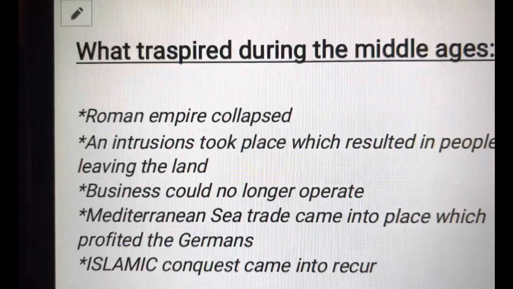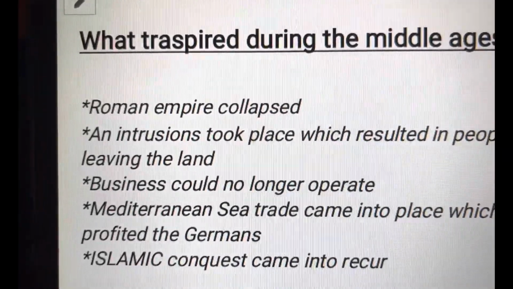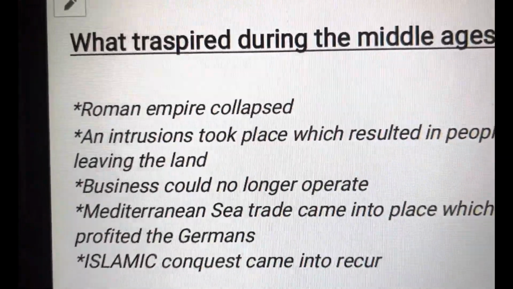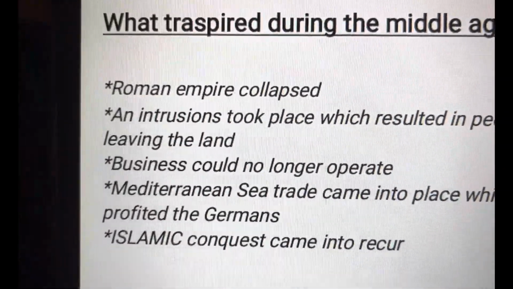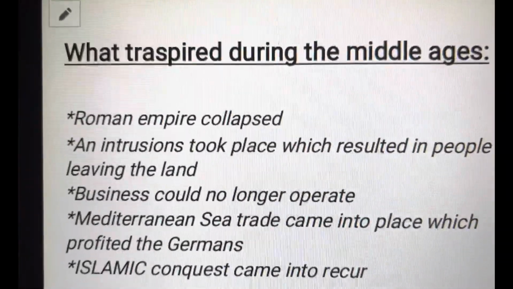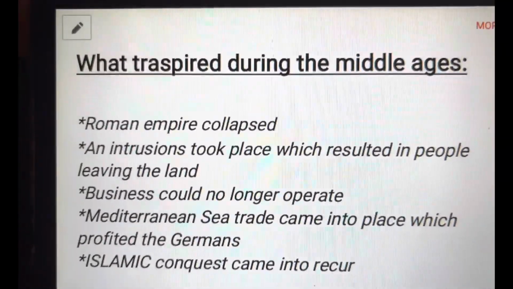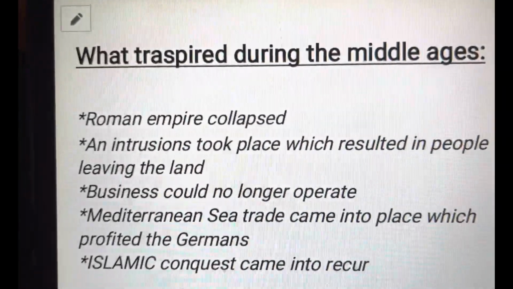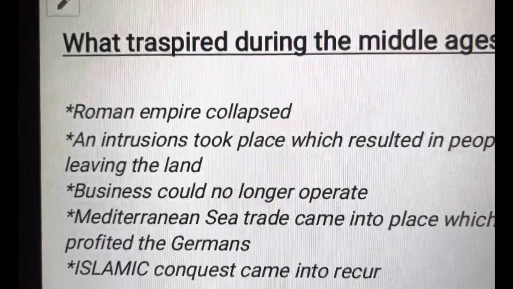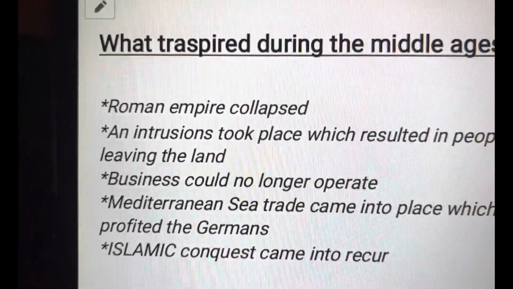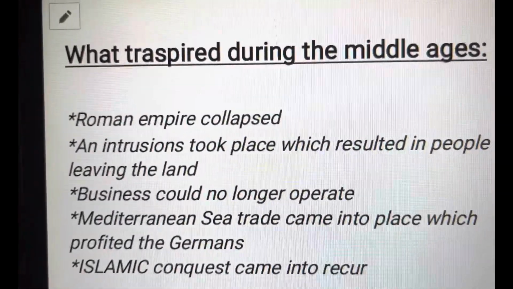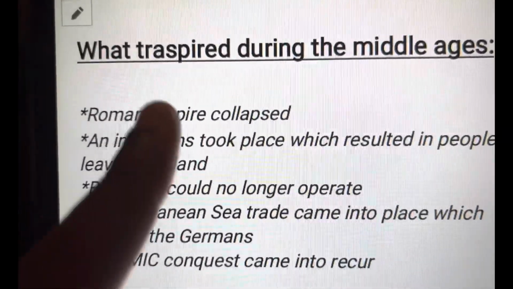So that is how the Roman Empire came to collapse, because just after they took over their land, all their commercial businesses collapsed. An intrusion took place, which resulted in people leaving their land, because every time there's a war, people leave, since it's all about survival. Businesses could no longer operate, because the same people that used to support the business and contribute to the economy were running away, which is why there was a downfall, and the economy of the Roman Empire did what?